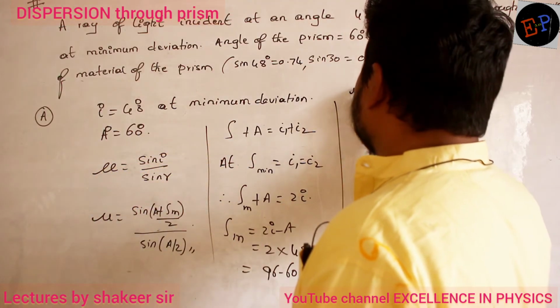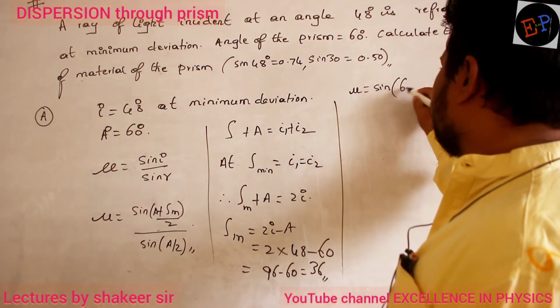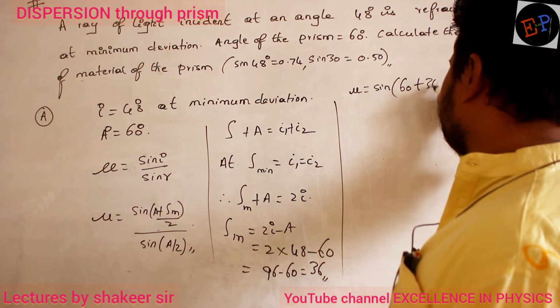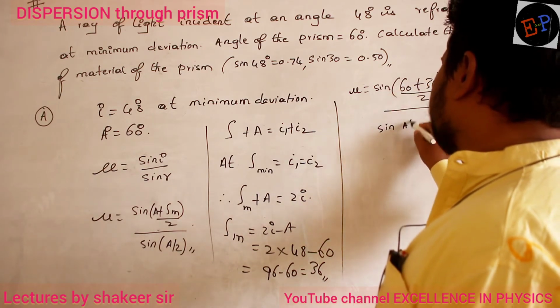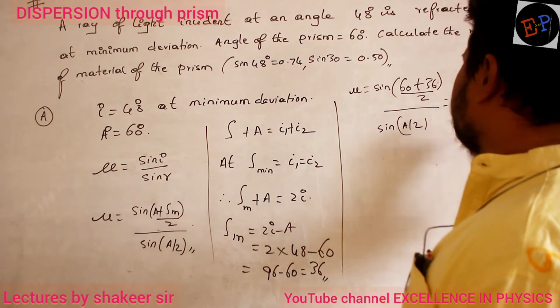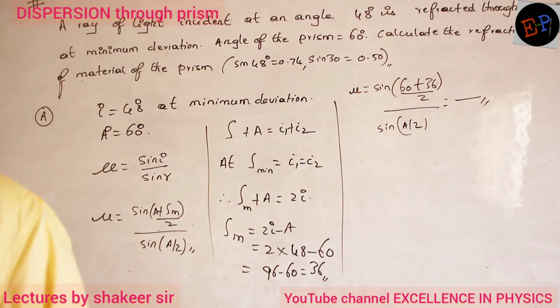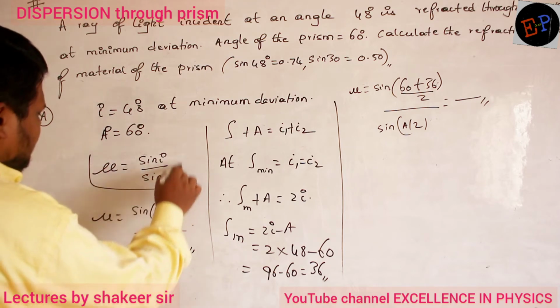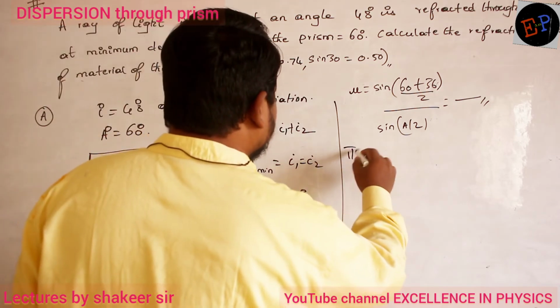So mu is equal to sin of (A plus delta minimum) by 2, divided by sin A by 2. The angle of the prism is 60, the angle of minimum deviation is 36. If you do this calculation you will get the answer. So this is one method of doing the problem. Are you able to understand? Can I do the same calculation using Snell's law also? So how can I do the second method?